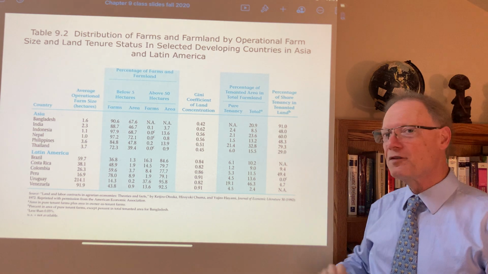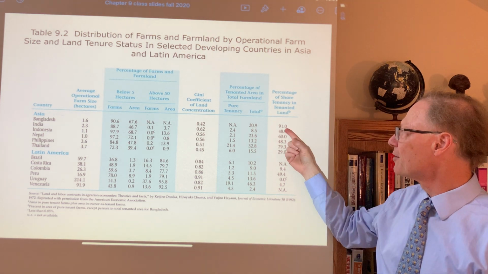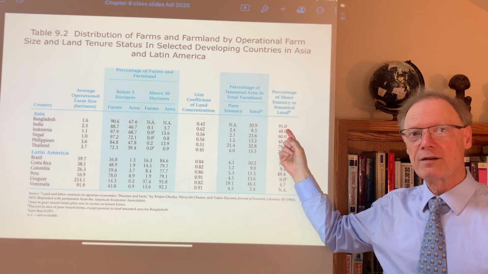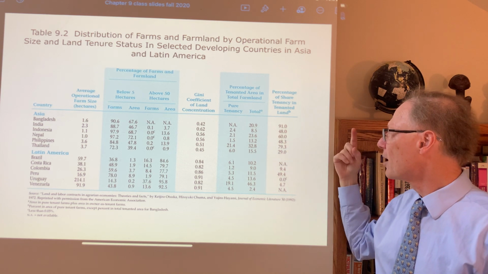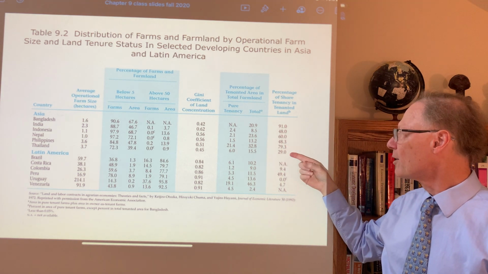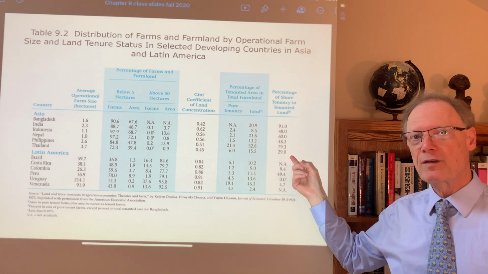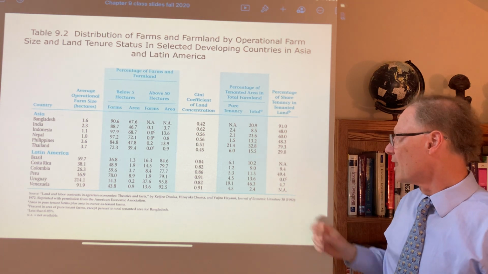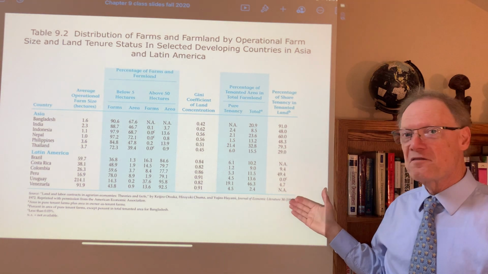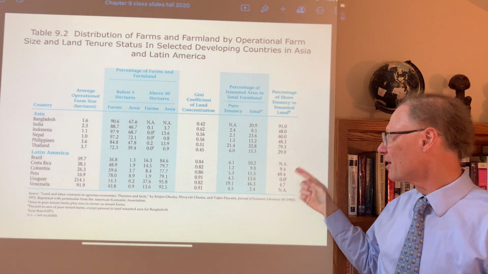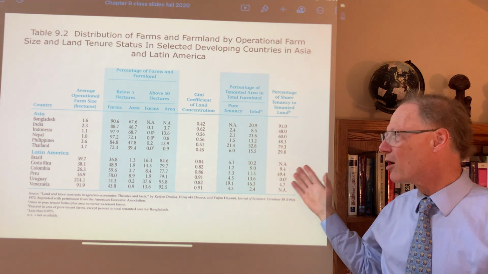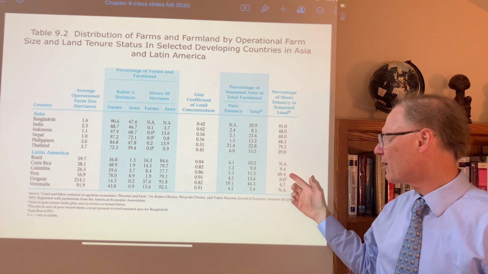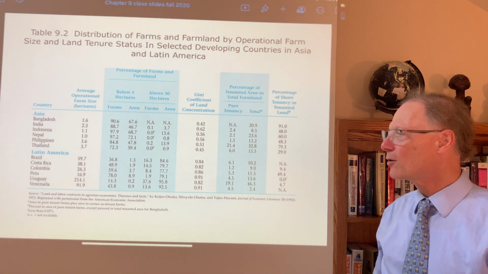Then among the tenanted land, among that land, how much is in sharecrop land? This varies quite a lot across countries, but it's as high as 91% of the tenanted land in Bangladesh. In Asia, one of the smallest is Thailand, but still at 29%. It's either not available in the data for some reason, or relatively smaller in general in the case of Latin America, although close to half in the case of Colombia.